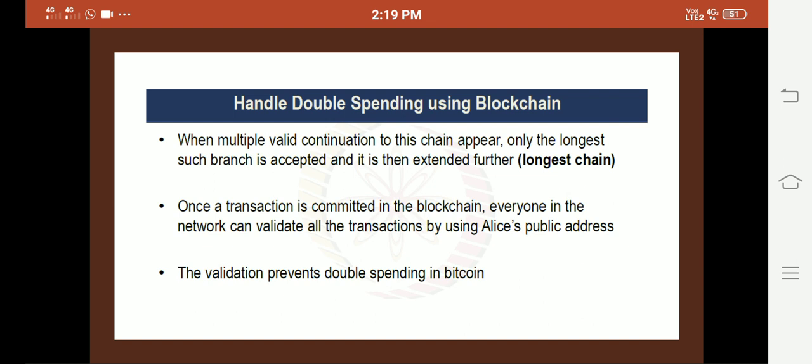Then only it is valid. Once she has transferred, that is an unconfirmed transaction. We can say that the transaction is confirmed after the nodes in the Bitcoin or blockchain network confirm it. So like that, by using proper validation, we can avoid the double spending problem in the Bitcoin blockchain network.